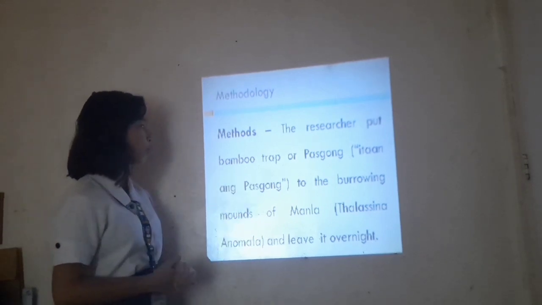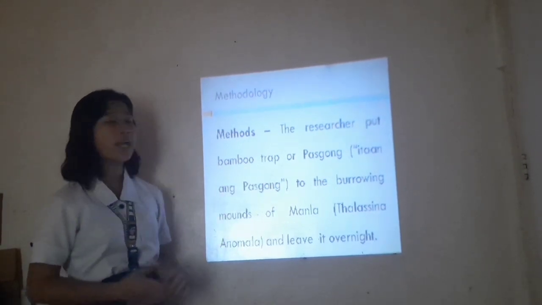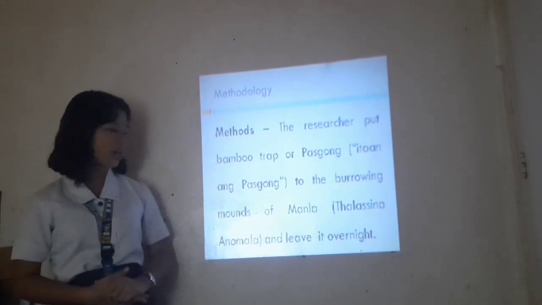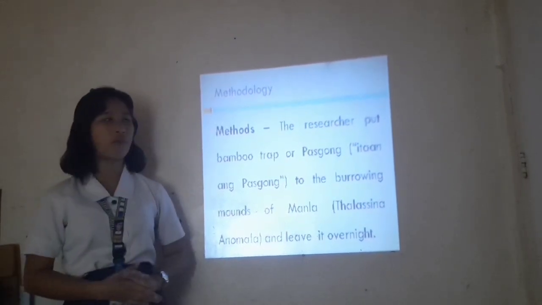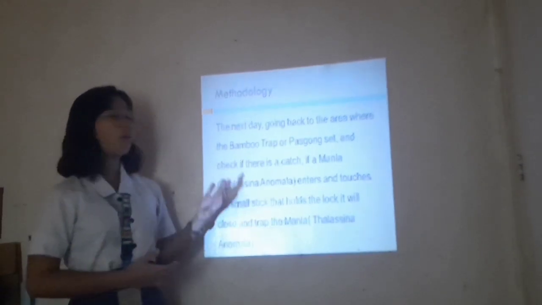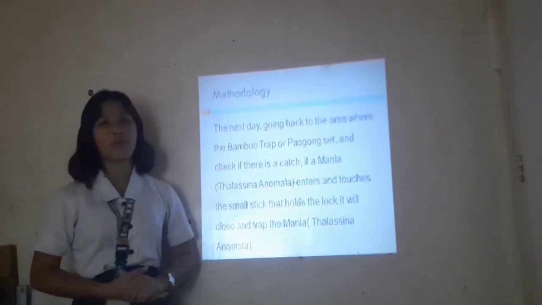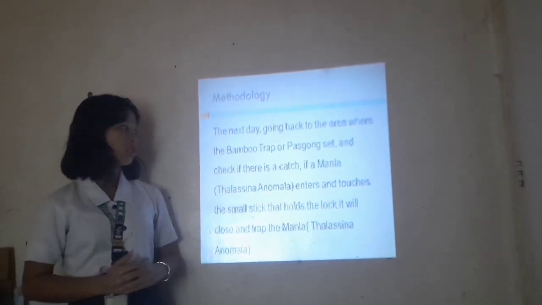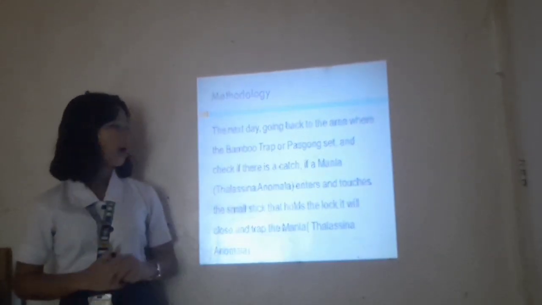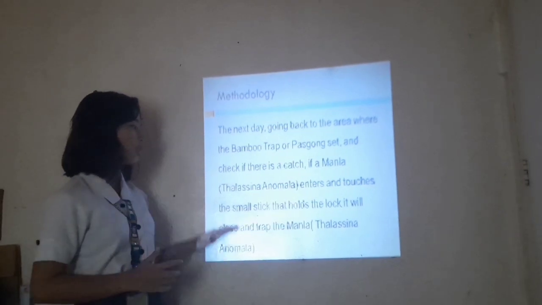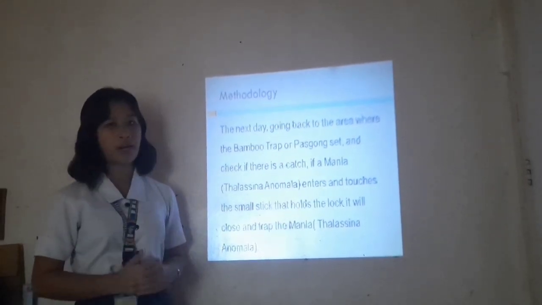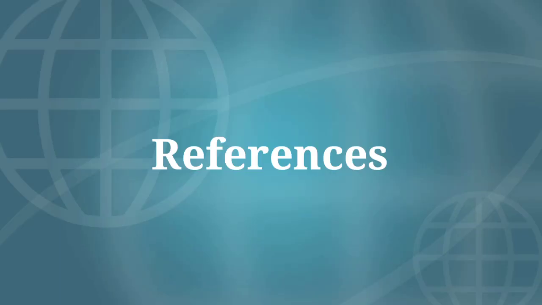The researcher put the bamboo trap or pasgong at the burrowing mounds of Manla or Thalassina anomala and left it overnight. The next day, the researcher went back to the area where the bamboo trap or pasgong was set and checked if there was a catch. If a Manla or Thalassina anomala enters and touches the small stick that holds the lock, it will close and trap the Manla or Thalassina anomala.